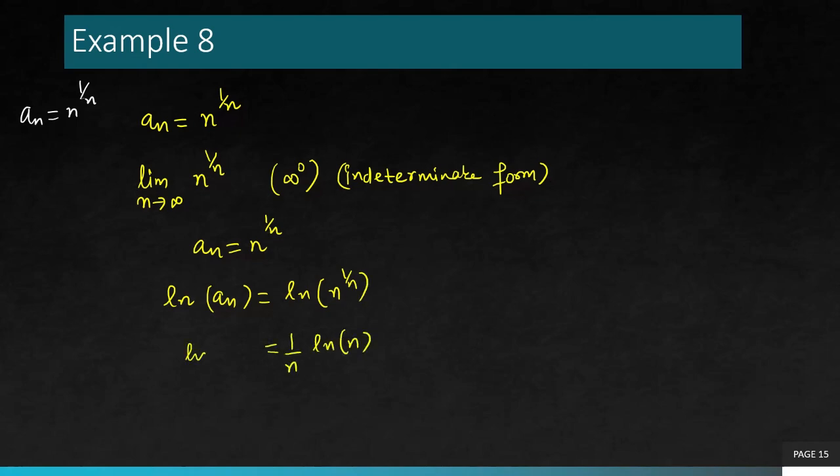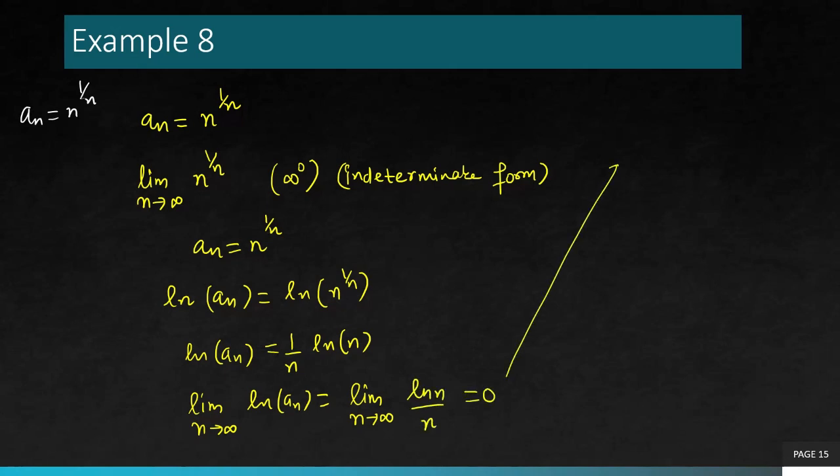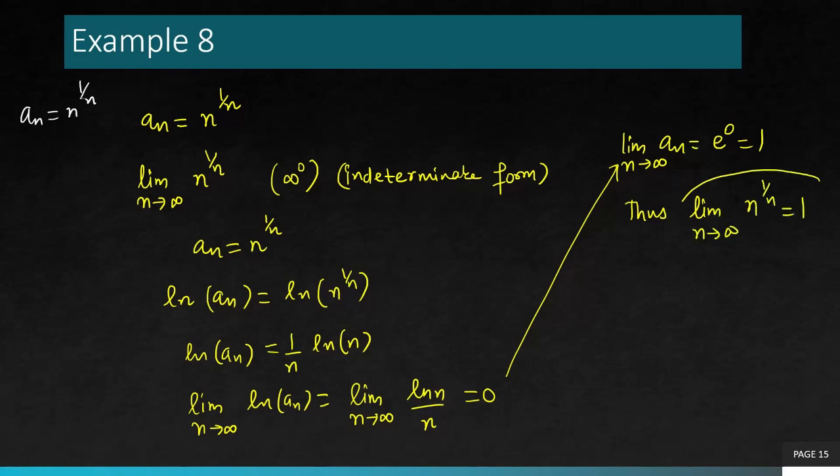And then after taking the natural log, you take the limit as n goes to infinity. Now in this case, it is again indeterminate, infinity over infinity. But if you use L'Hopital's rule, you will see it is 0. But a_n will be e to the power 0, which is 1. Thus, this limit is actually equal to 1.